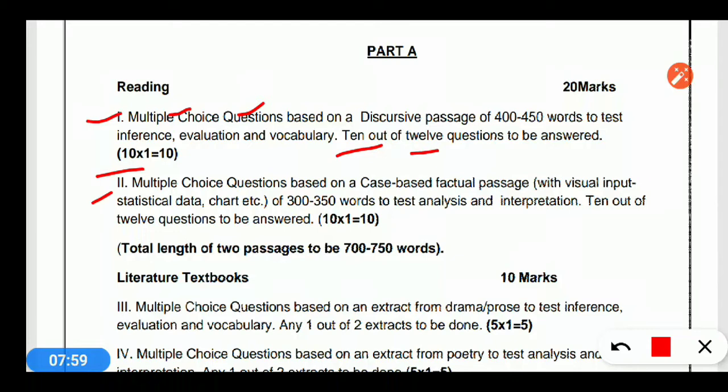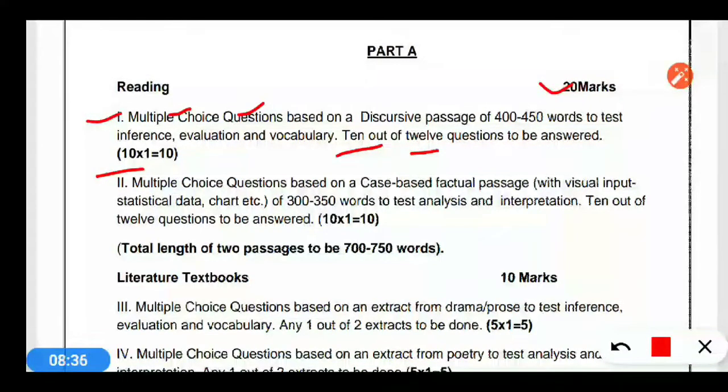Question number 2 is a multiple choice question based on a case based factual passage. A factual passage will be there, case based, with visual inputs, statistical data, charts, etc. It will be of 300 to 350 words. Here again 12 questions will be asked, and you have to attempt any 10 out of 12. So the total marks of the reading passage will be 20 marks and all 20 questions will be multiple choice questions.